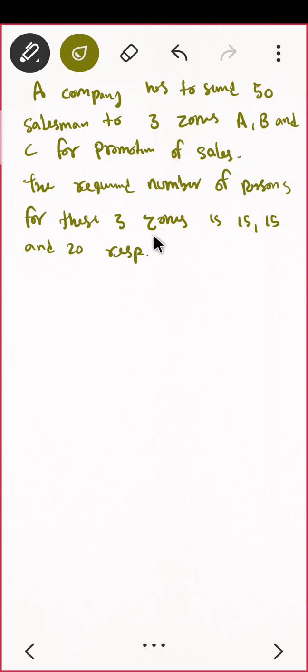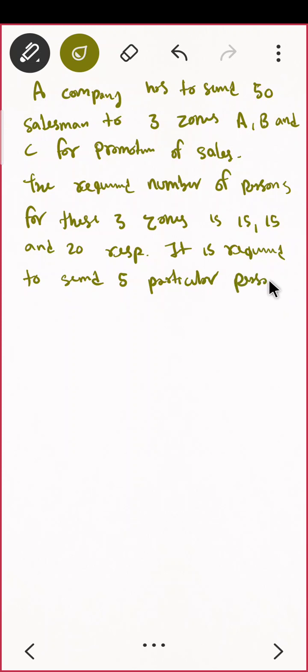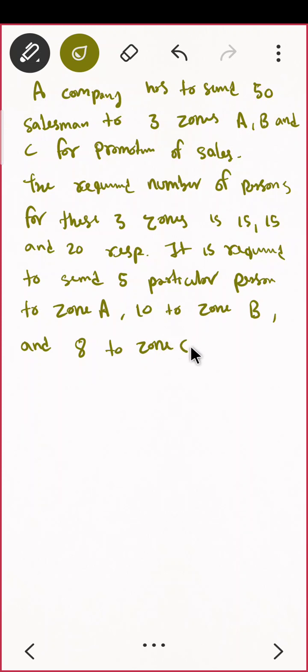Now it is required to send five particular persons to zone A, 10 to zone B, and 8 to zone C. Find the number of ways this can be done.